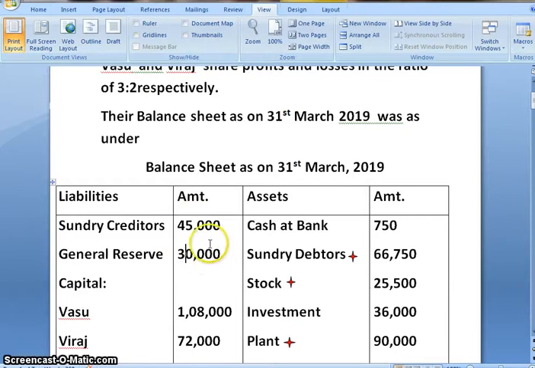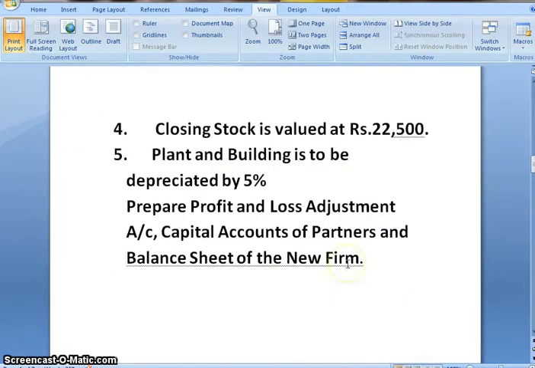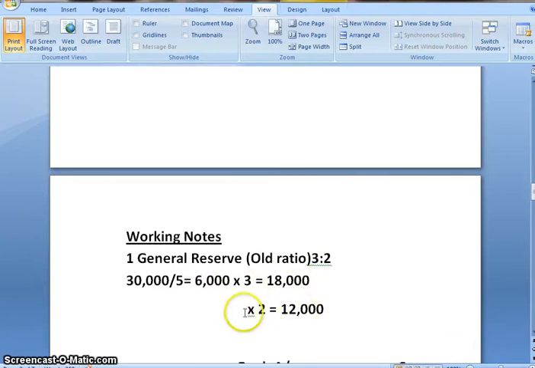So let us see how we can divide 30,000 in their old ratio. So 30,000 divided by 3 plus 2, 5. So total parts are 5. On dividing we'll get 6,000 as the answer, multiplied by 3 for Vasu's share. So 6 3s are 18. So we'll get 18,000 and multiplied by 2 for Viraj's share, that is 6 2s are 12 and we'll get 12,000. So we have divided 30,000 as per their old ratio.